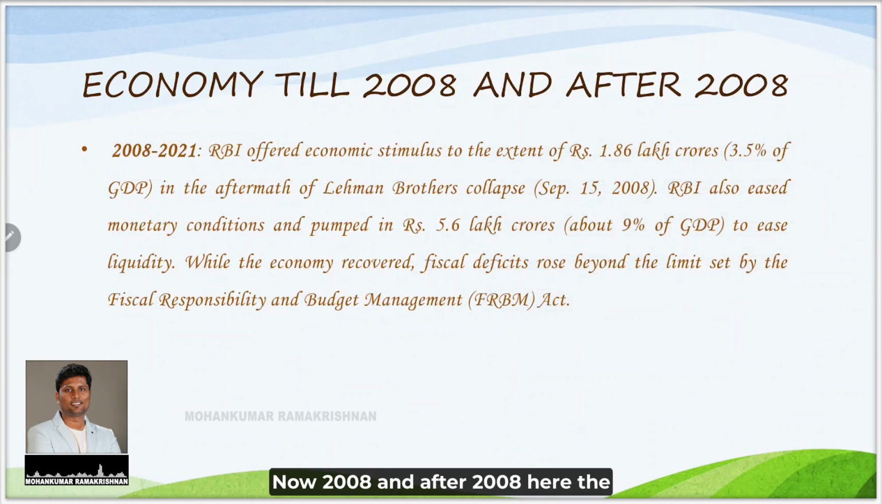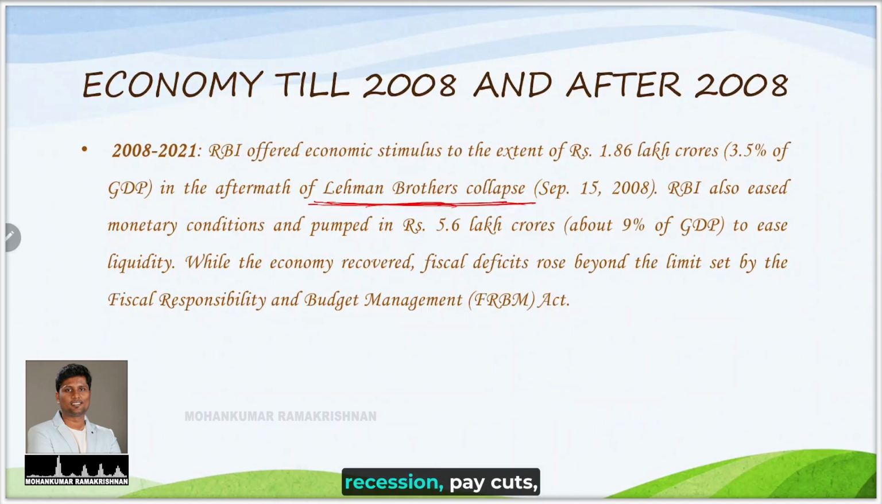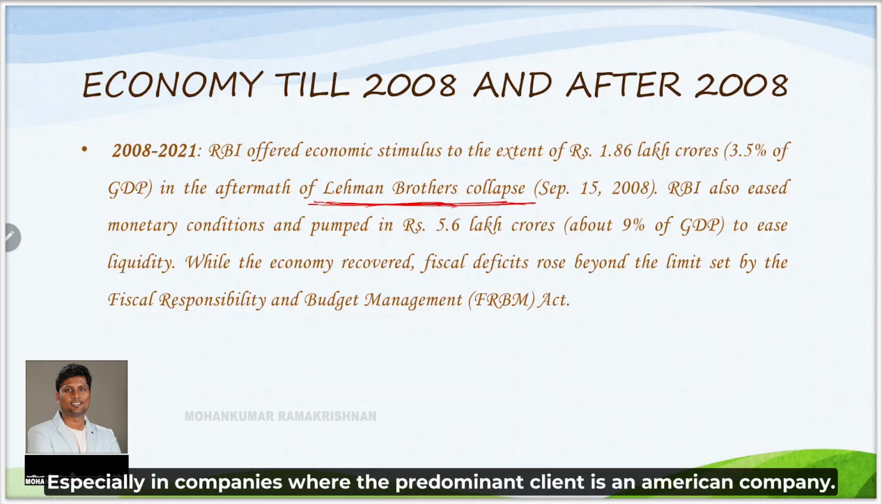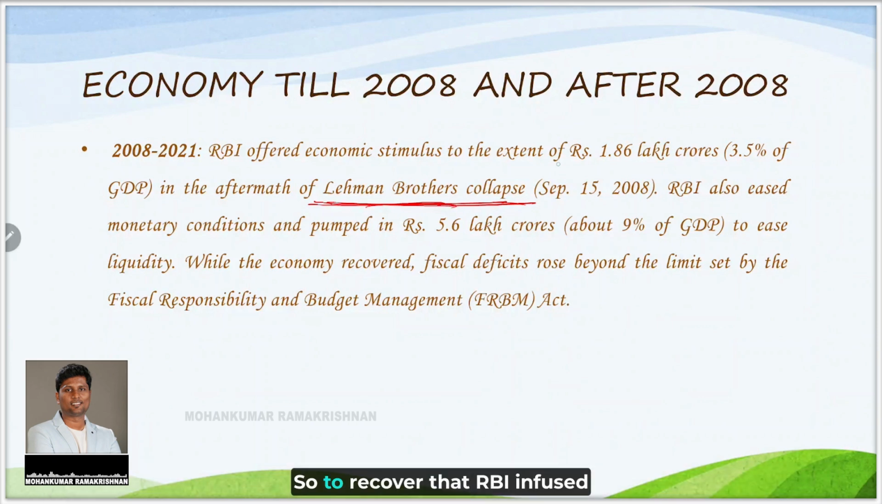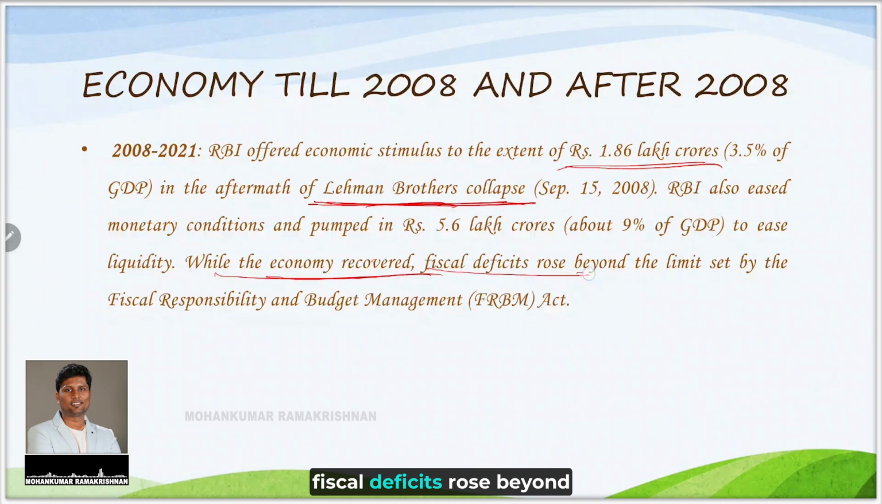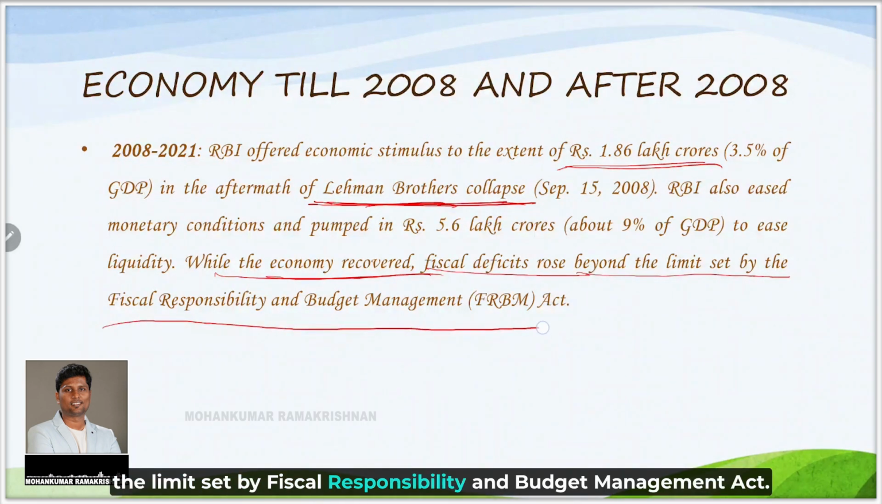Now 2008 and after 2008, here the Lehman Brothers collapse, which I mentioned during the topic initiation. There was a huge recession, pay cuts, loss of jobs, especially in companies where the predominant client is an American company. So to recover that, RBI infused a stimulus of 1.8 lakh crores, and this kind of stimulus was given even during the COVID time. While the economy recovered, fiscal deficits rose beyond the limit set by the Fiscal Responsibility and Budget Management Act.